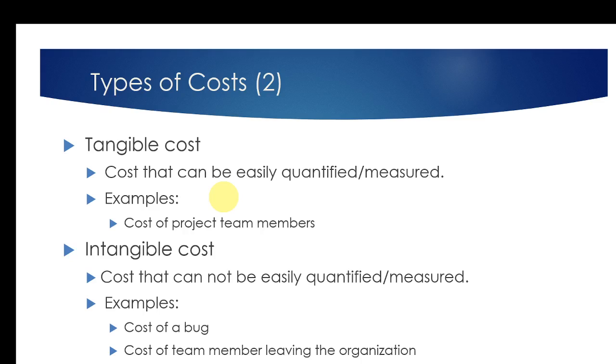If you take a software development project, the cost of a bug can be considered an intangible cost, right? Or maybe the cost of a team member leaving the organization, because there will be some cost. We have to fill that gap. We have to bring another person up to that particular level, so there will be some training for that person. So who is going to take care of that cost? Those are the hidden costs of an organization or the project.